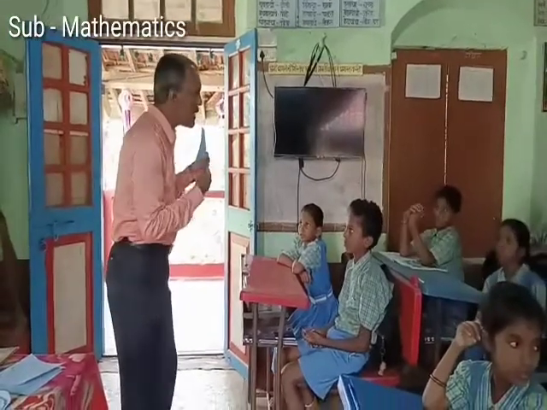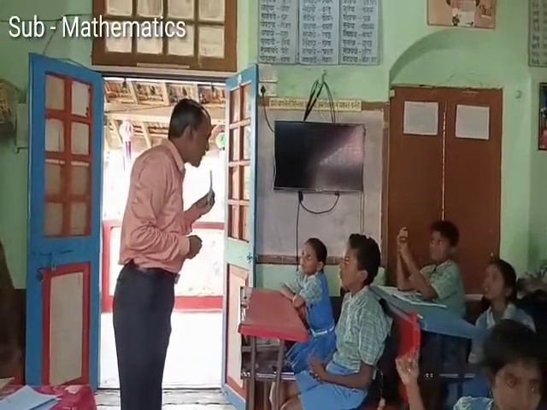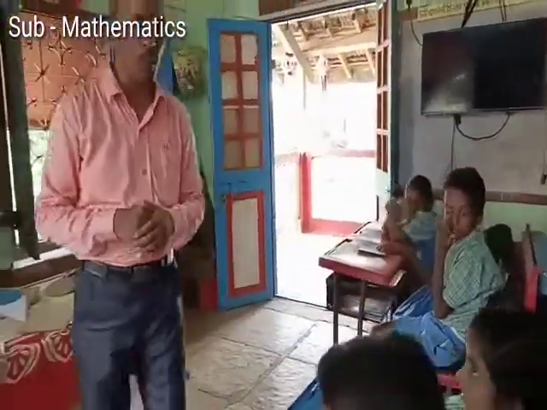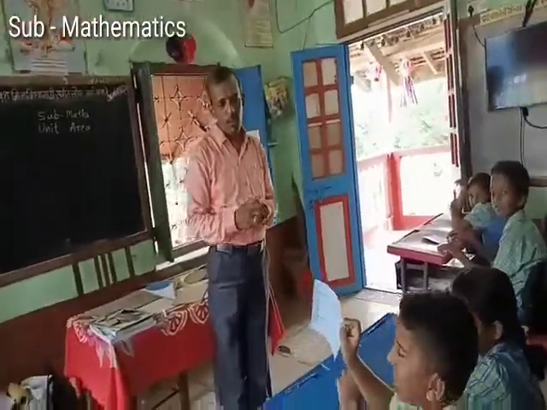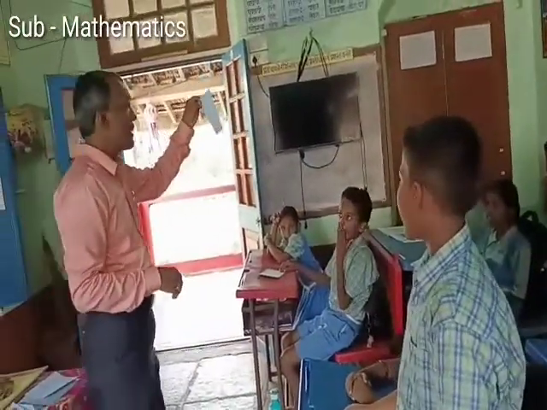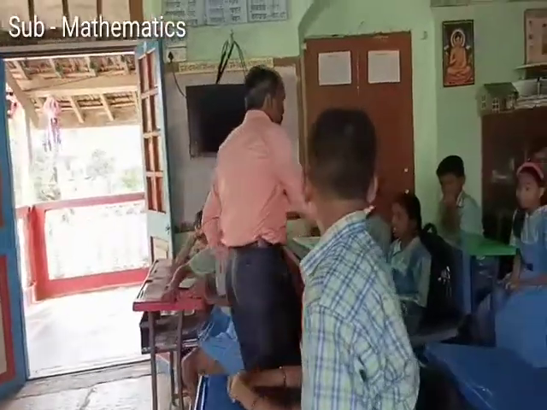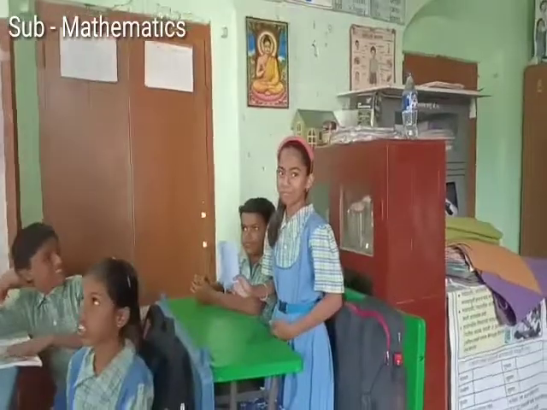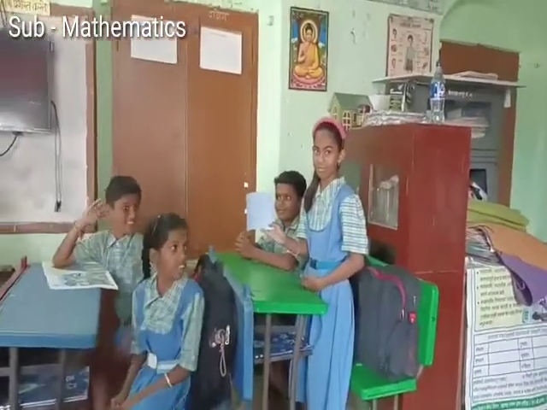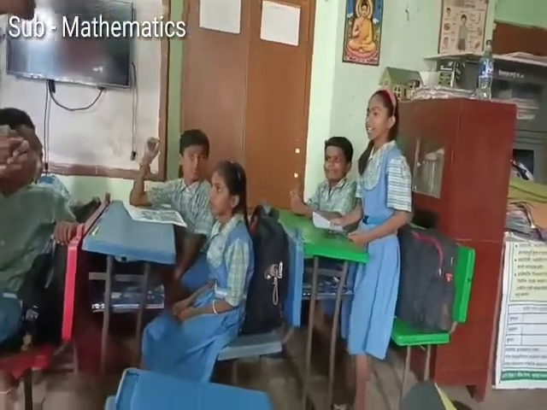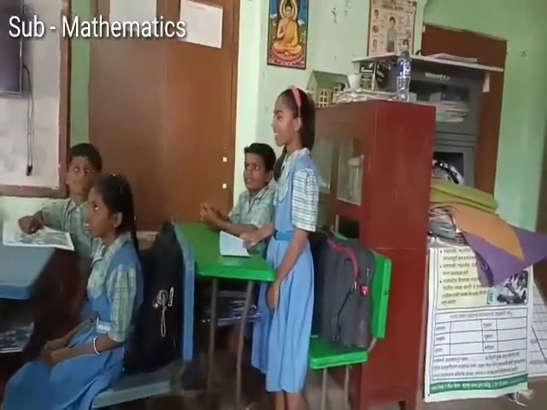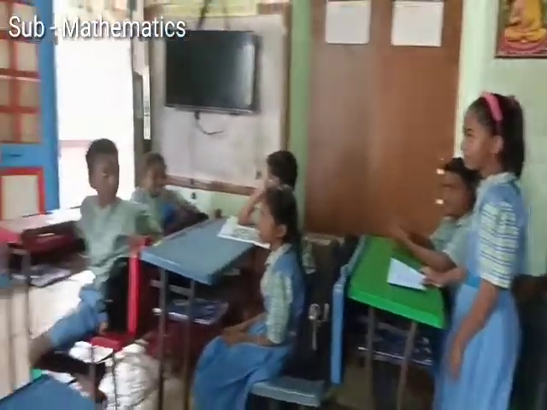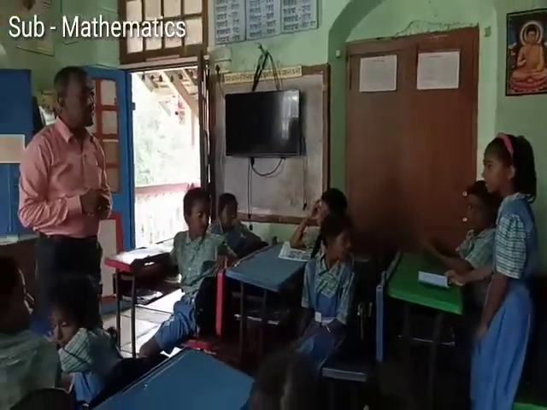How many sides are there? Four sides are there. Now you stand up. Show your picture to all of your friends. Okay. Yes. What is this? Rectangle. Now you stand up. Show this card to your friends. Okay. Can you say what is this? Say it loudly. Yes, it is rectangle. Can you say the name of the rectangle?